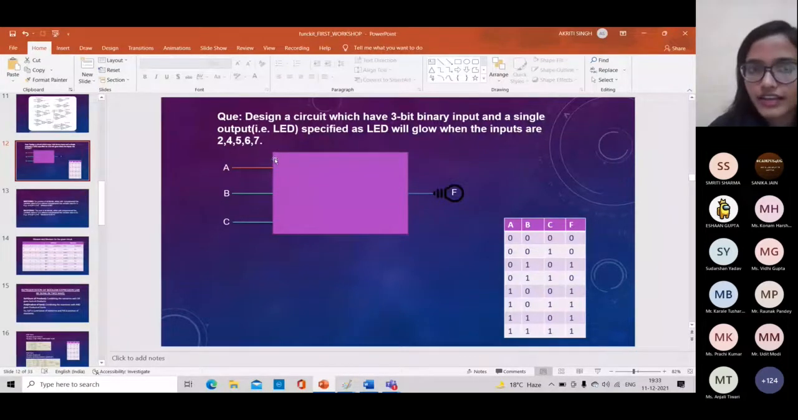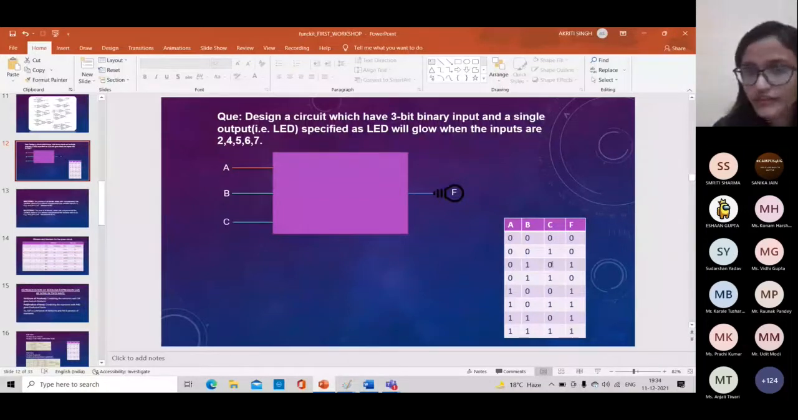I think you have studied the truth table in your past classes, class 12, class 11. So the truth table I have drawn from this question. ABC are the inputs and F is the output. Here ABC value is 000, equivalent to decimal 0. For this F is 0 because the bulb will not glow for the value 0. And 001 is equivalent to decimal 1. For this F is 0 because the bulb is not glowing for input 1. But 010 is equivalent to decimal 2 as it is given here, so the bulb will glow, so F is equal to 1.